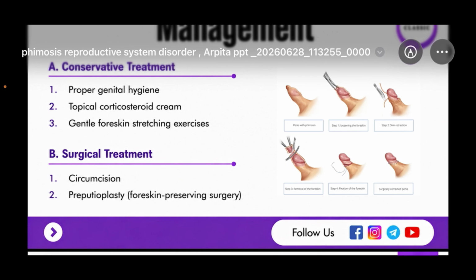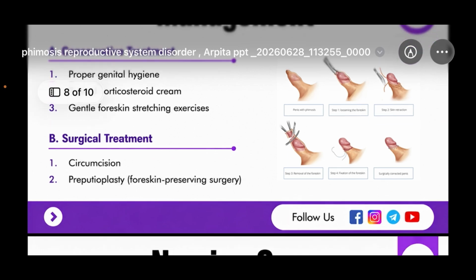Then is preputioplasty, that is the foreskin preservation surgery. You can see in the image how it is done. Penis with phimosis, loosening the foreskin, skin retraction is step 2, then the removal of the foreskin and fixation of the foreskin, then the surgically corrected penis.